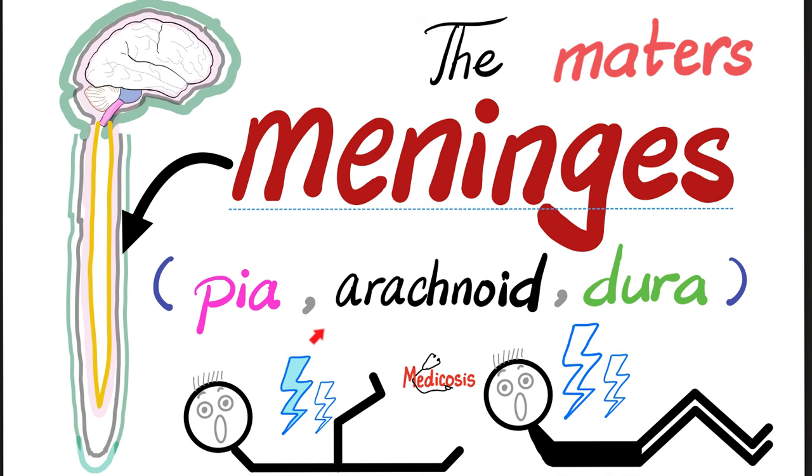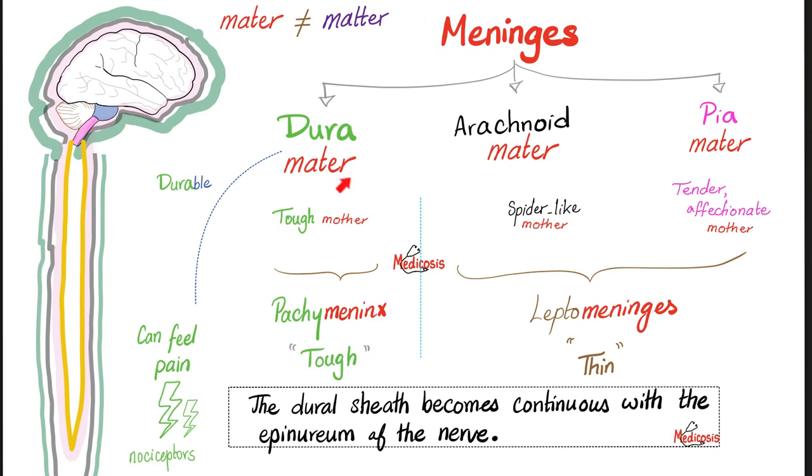For the pros, we call the meninges maters: dura mater, arachnoid mater, pia mater, because the word mater is Greek for mother. It's not matter with 2 T's, it's mater with 1 T. You have 3 mothers hugging your brain and the spinal cord. Isn't that lovely? Yes, it is lovely. Until these meninges get inflamed, then it's painful and rigid AF. The dura mater is the toughest layer, and we call it the pachymeninx, which means the tough mother. The arachnoid mater means spider-like mother. Pia mater means tender, affectionate mother. "He who hasn't known a mother's love has no reason being infatuated with the world." Will Durant. The arachnoid and the pia mater are thin, so we call them leptomeninges. Meninges is the plural, meninx is the singular.